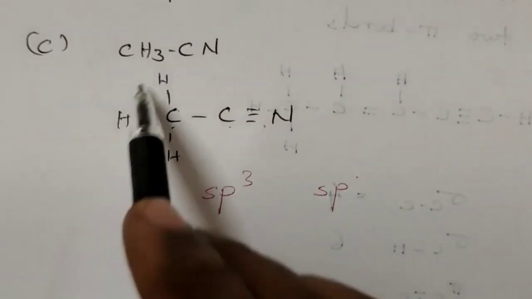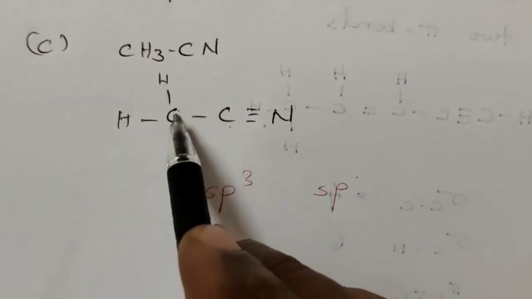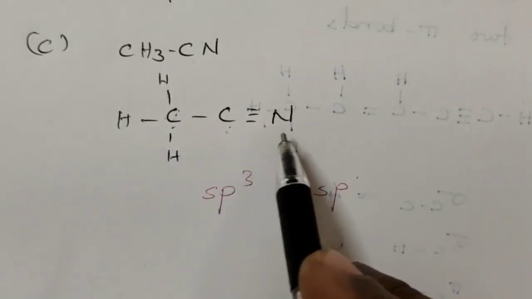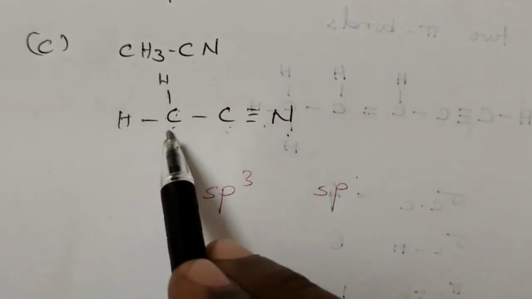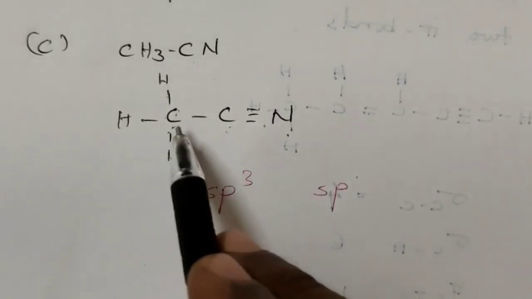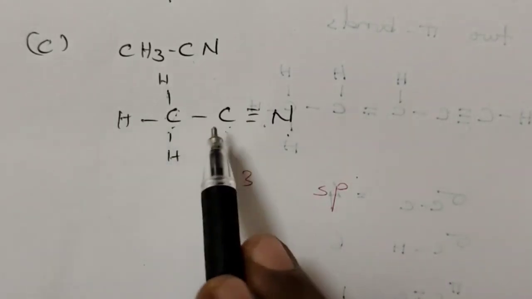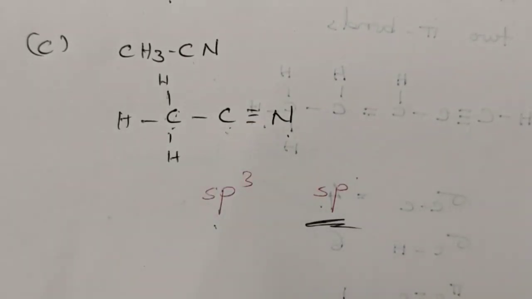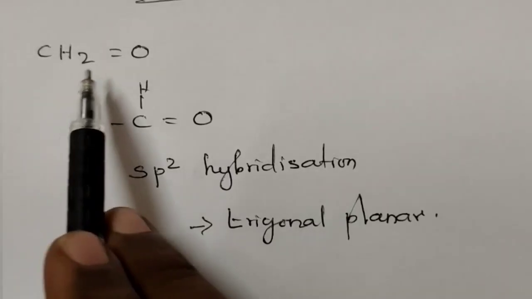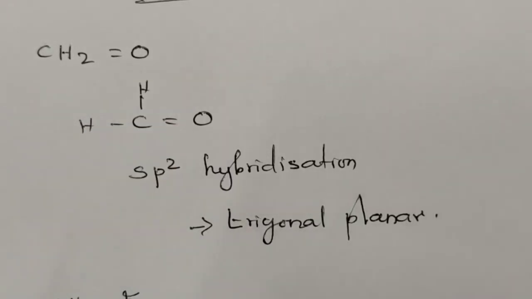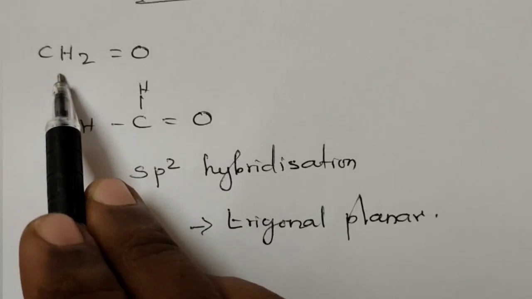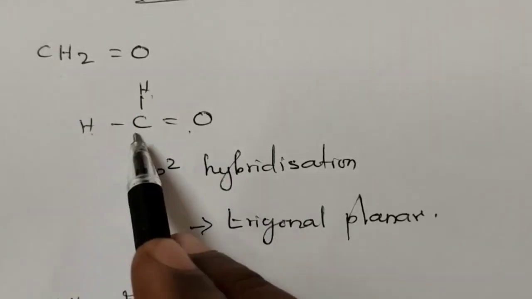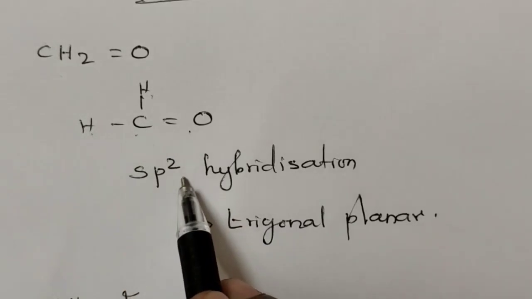Next one, CH3CN. This can be expanded as CH3 single bond C triple bond N. CN means C triple bond N. So for this carbon all the bonds are single, therefore sp3. For this carbon a triple bond is present, so sp hybridization. Now next, CH2 double bond O. Here only one carbon is present. A double bond comes, so sp2 hybridization.